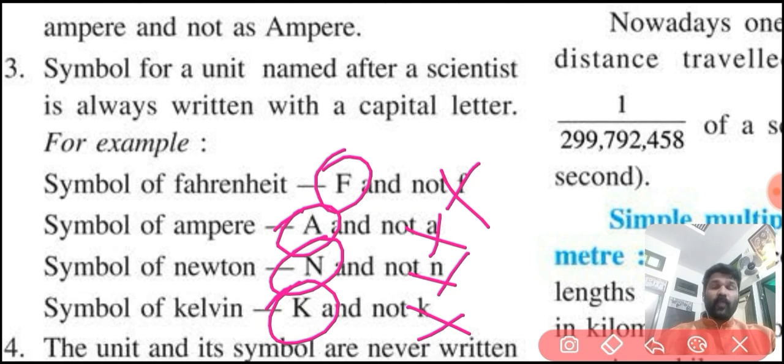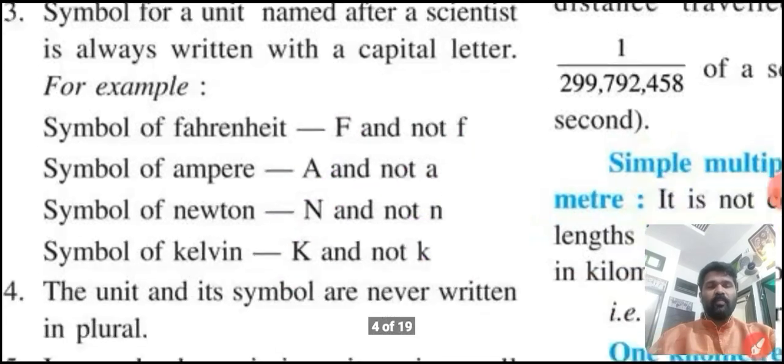Okay, students, symbol of Fahrenheit is capital letter F. Symbol of ampere is capital letter A. Symbol of Newton is capital N. Symbol of Kelvin is capital K. Okay, please mark and underline. These are all important points.